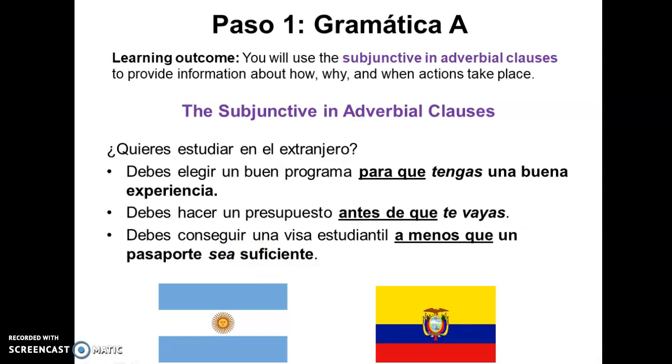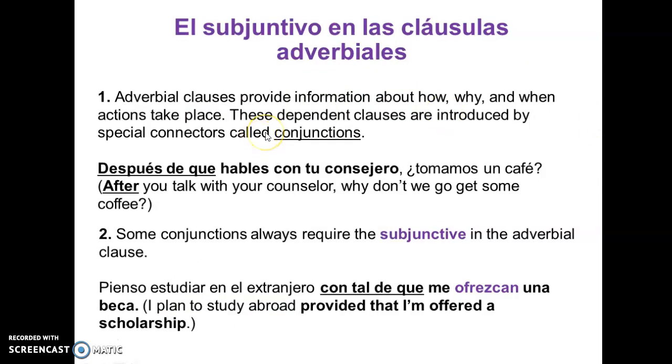So we always have to have in mind that these adverbs are going to tell us something about how, why, and when. And it's about actions. Adverbial clauses provide information, like I already said, about how, why, and when actions take place. These clauses are dependent and they are introduced by connectors.